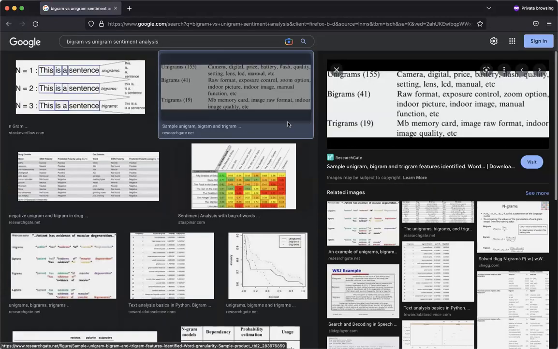So you can see this is somehow a kind of unigram here. You can see camera, digital, whatsoever. In unigram we have 155 different words. In bigram we have 41. In trigram we have 19.